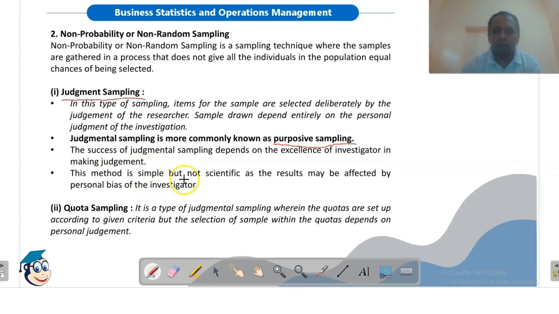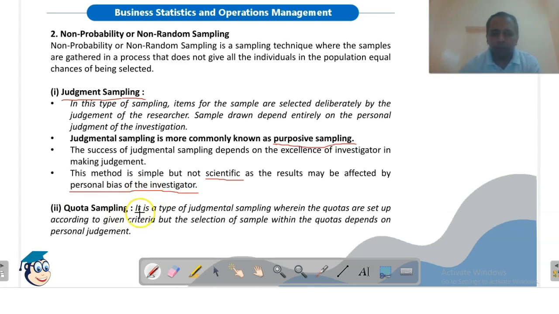This method is simple but not scientific, because we are not using any formula here. So this method is although simple, but it is not scientific in nature, and it may be affected by personal bias of the investigator, because we are using our own knowledge. We could be biased in selecting the items.